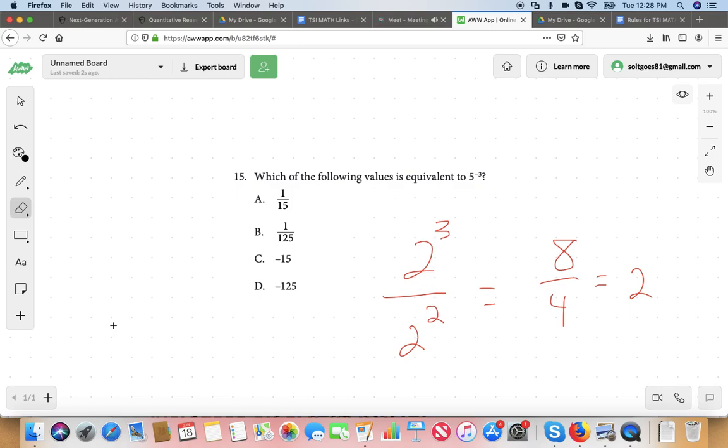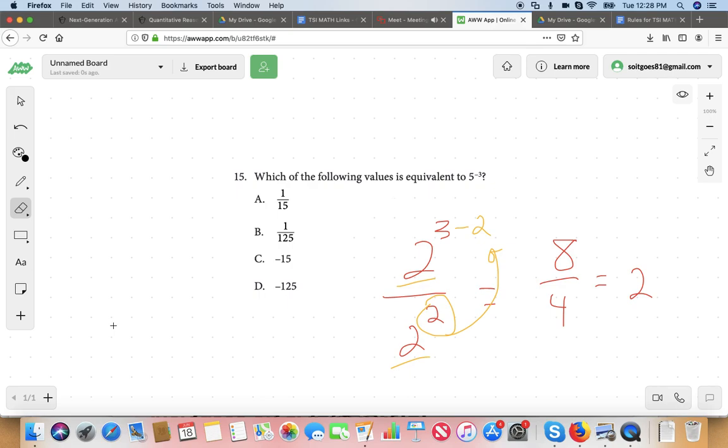Now here's another way to look at this. If you have a like base, which we have here in 2, this wouldn't work if it were 2 to the power of 3 over 7 to the power of 2. But since we have 2 to the power of 3 over 2 to the power of 2, you can combine the exponents by taking the exponent from the denominator up to the numerator and subtracting it.